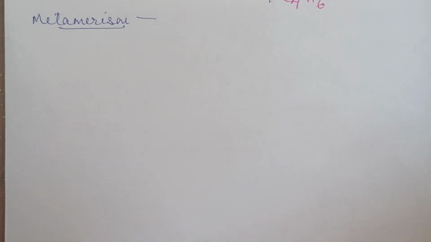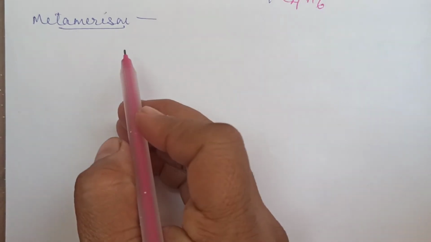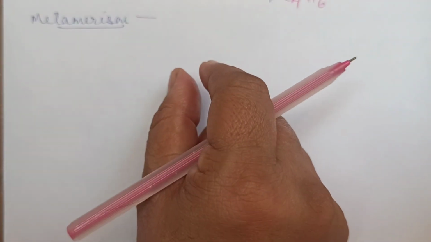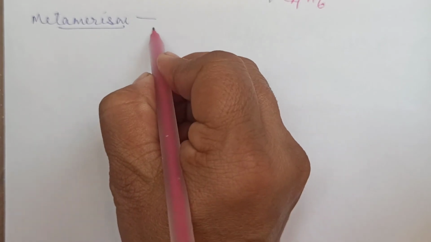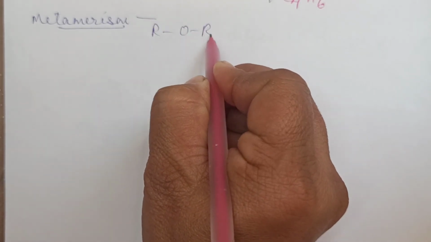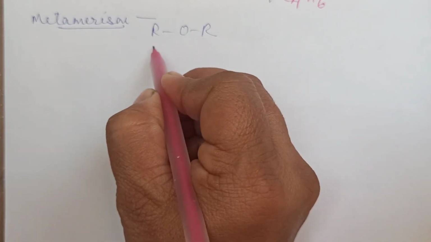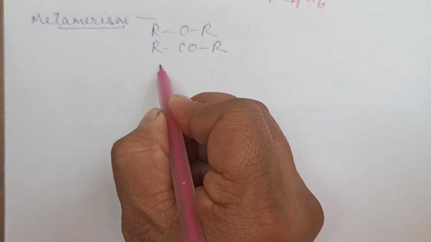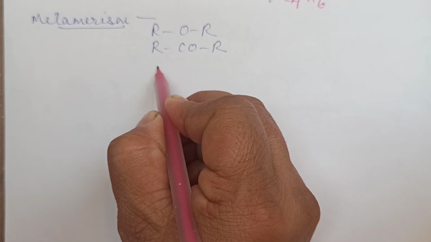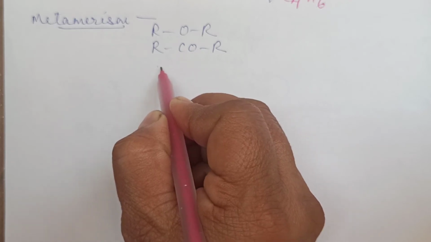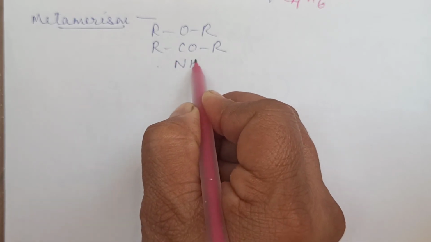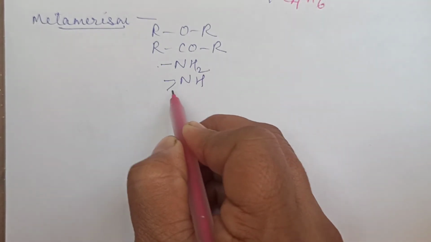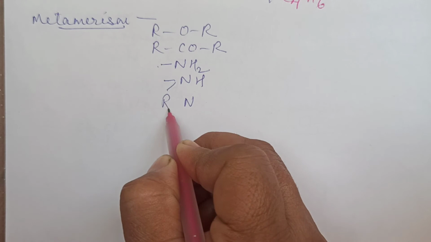Metamerism. Now, metamerism is exhibited by those compounds which are having two alkyl groups attached to the main functional group. Like if I write ROR, ether, RCOR, or it can be even amines. If you are having amines, you are having RNH2, or R2NH, or R3N.